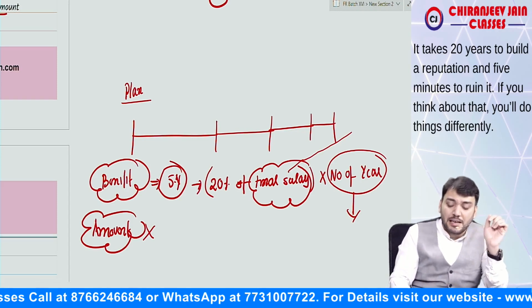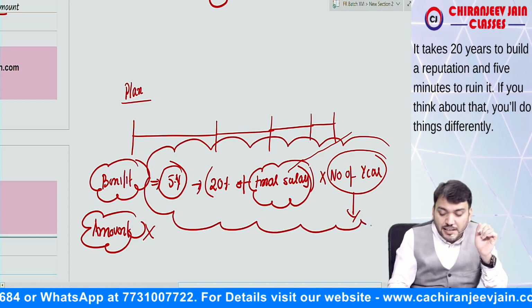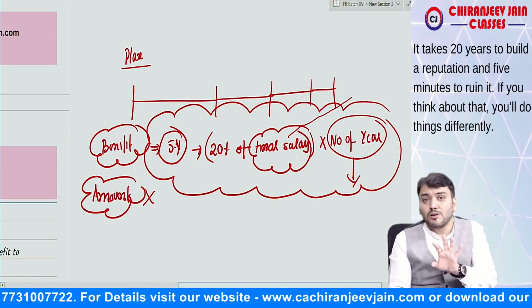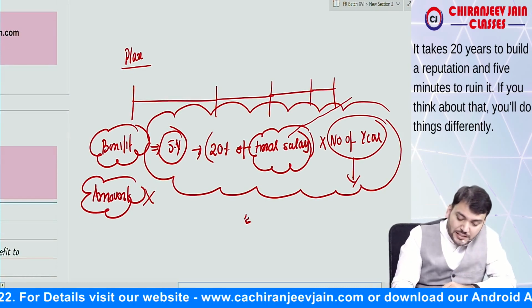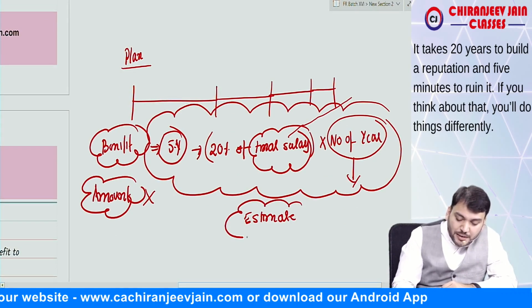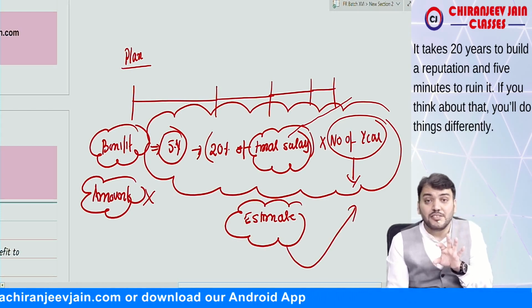So can I say there are many uncertainties attached to it. Because of that reason, we need to estimate. There is no doubt about estimation. We need to estimate the amount of benefit at the time of retirement under these uncertainties only.